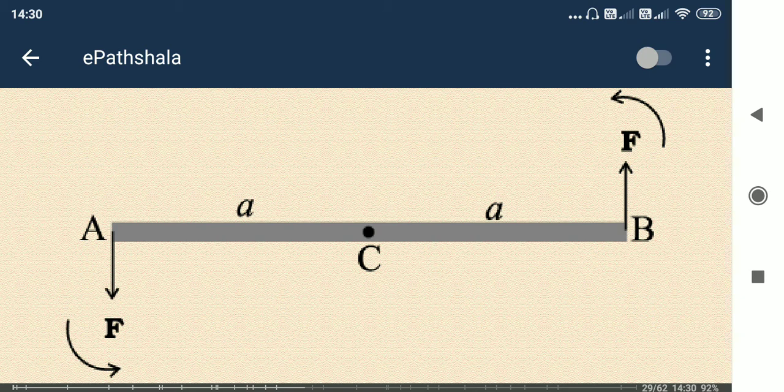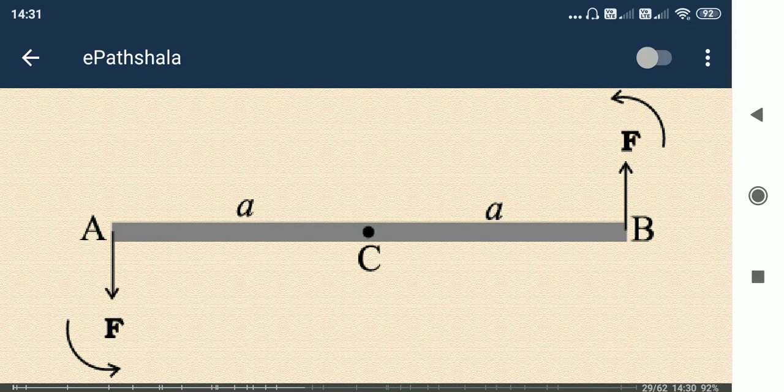So what does it do now? At point B it is trying to make clockwise, no, it's not clockwise, it is trying to make anti-clockwise motion. The same thing at point A also, anti-clockwise motion. So ultimately anti-clockwise motion will happen, so rotational motion will be there.